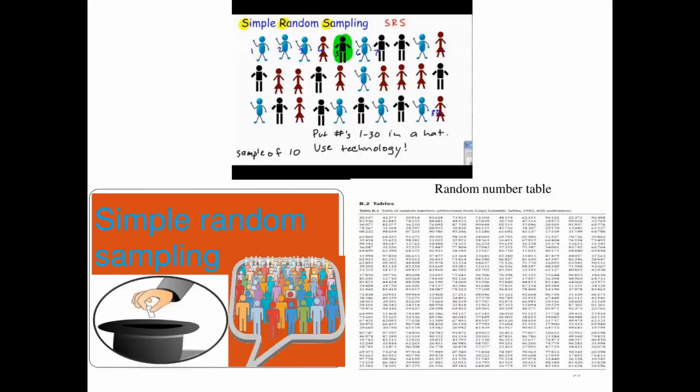The first and most common method of sampling is simple random sampling. This is what is usually done, the lottery method. There are 100 students in my class. I want 10 among them. So I'll write all 100 names on different sheets and take one among them, one by one, until I get 10. This is very simple, called simple random sampling. The lottery method can be used for it, or we have something called a random number table. You can use this random number table and select the subjects.